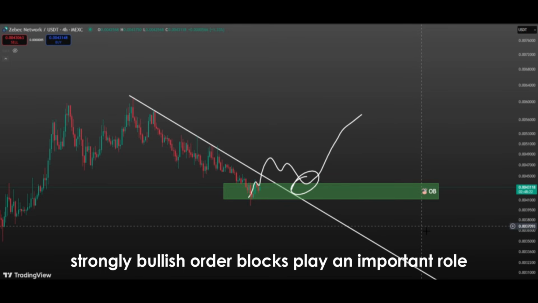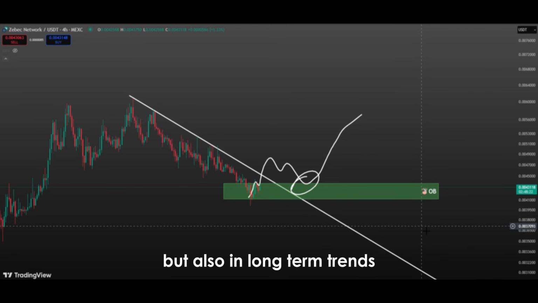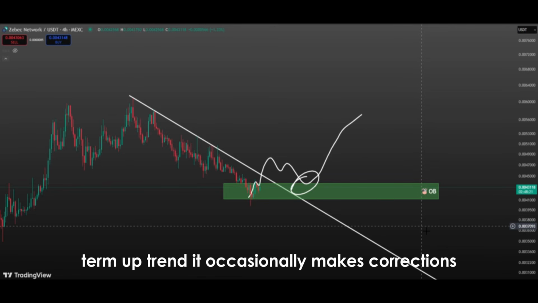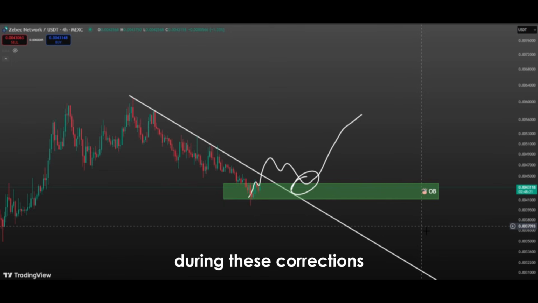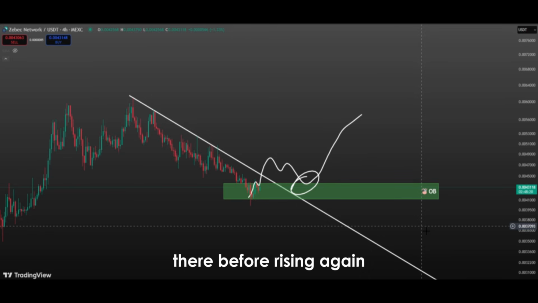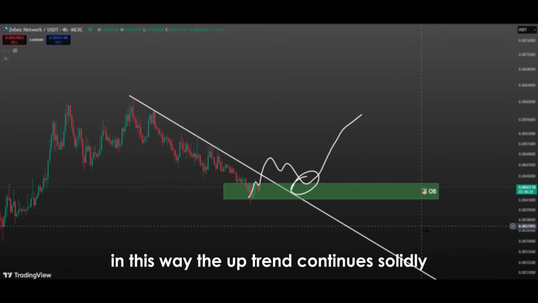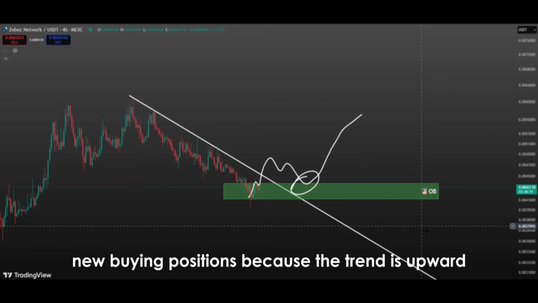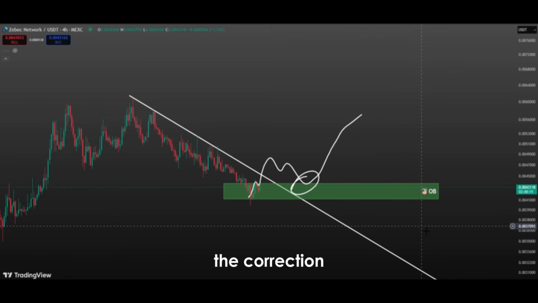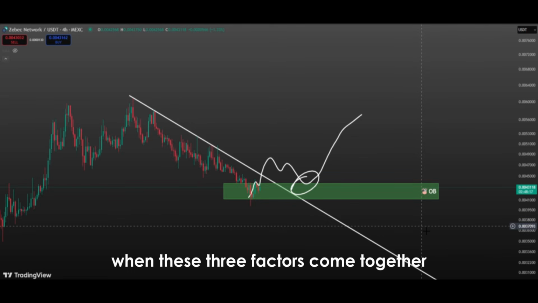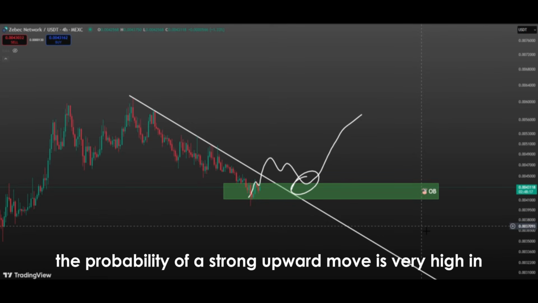Bullish order blocks play an important role not only in short-term trades but also in long-term trends. For example, if a cryptocurrency or stock is in a long-term uptrend, it occasionally makes corrections. During these corrections, price usually pulls back to bullish order blocks and finds support there before rising again. In this way, the uptrend continues solidly. For investors, these zones are excellent opportunities to evaluate new buying positions because the trend is upward, the correction has brought price down to attractive levels, and the bullish order block is ready to push price upward. When these three factors come together, the probability of a strong upward move is very high.